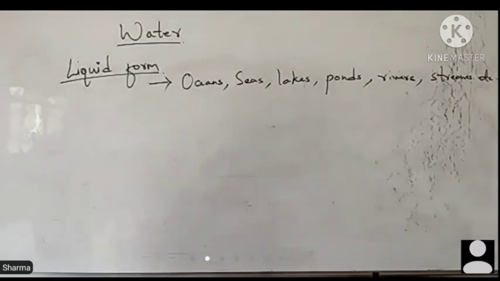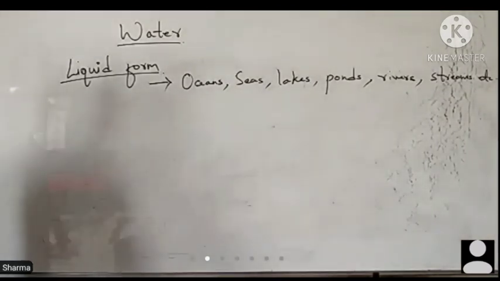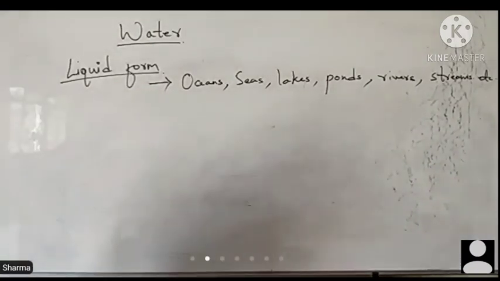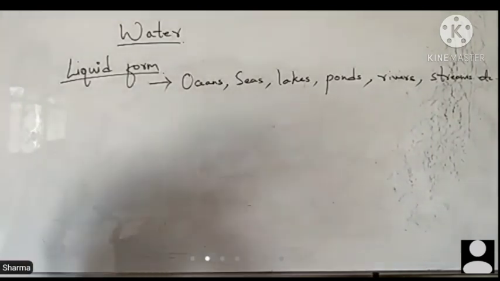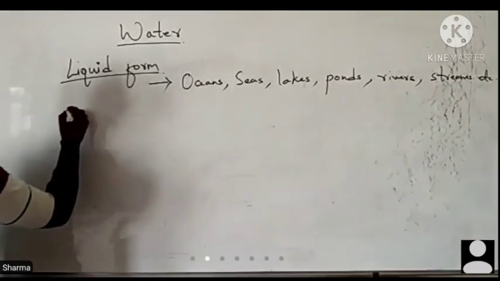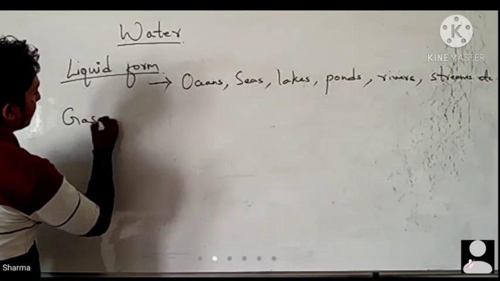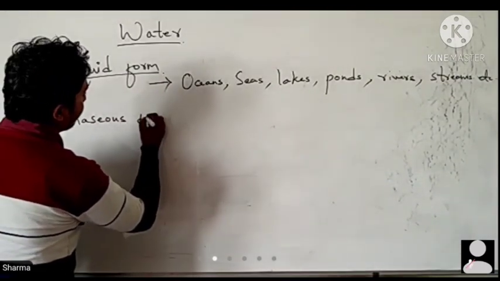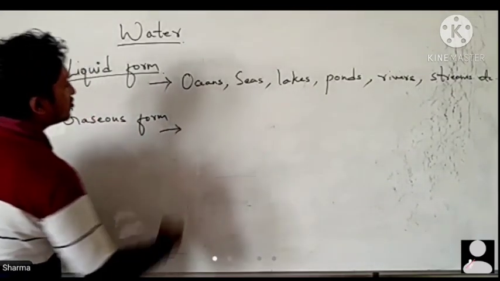Now we will move towards water in a gaseous form.